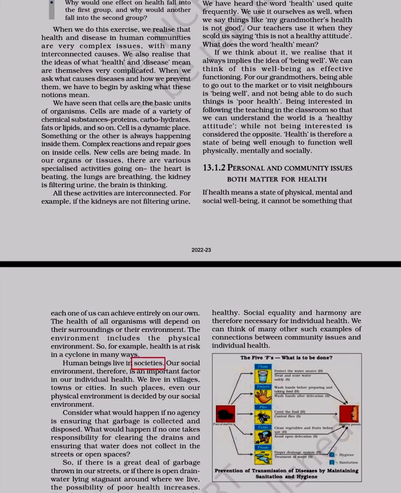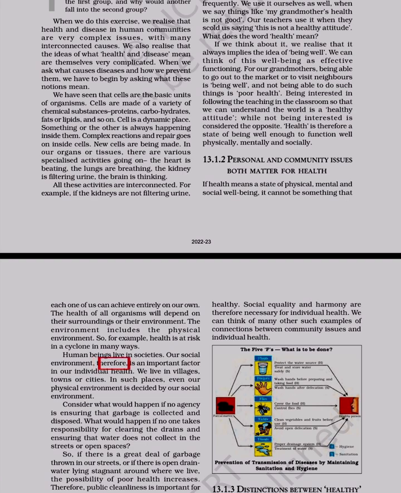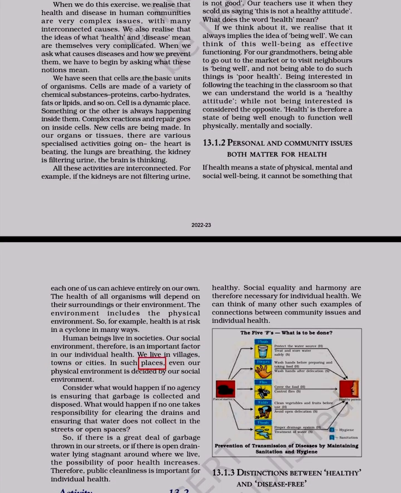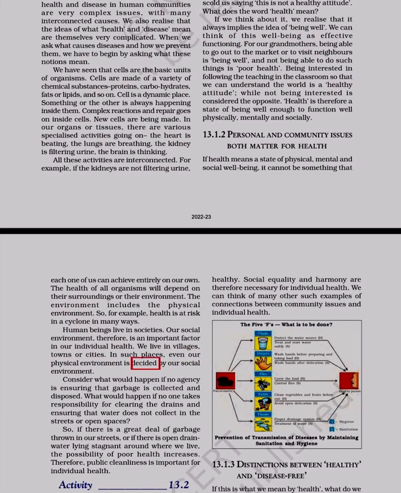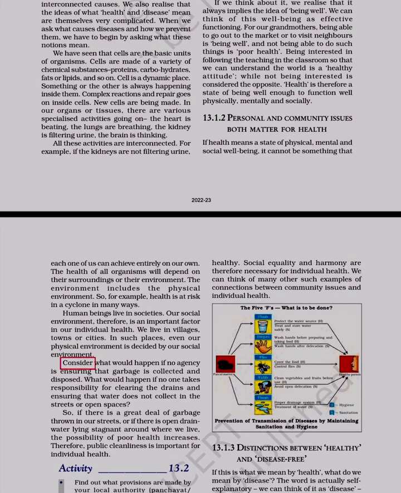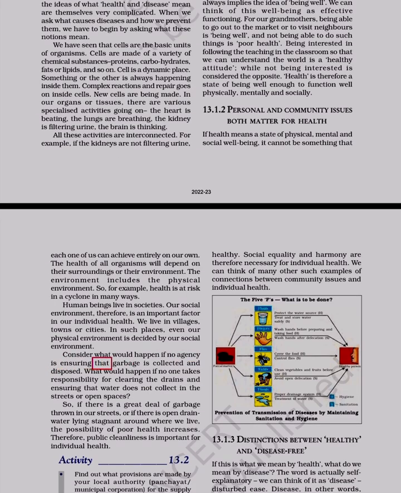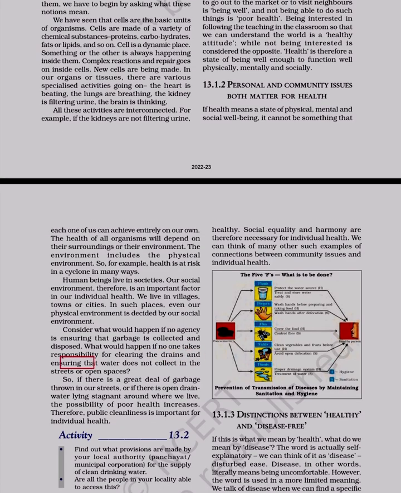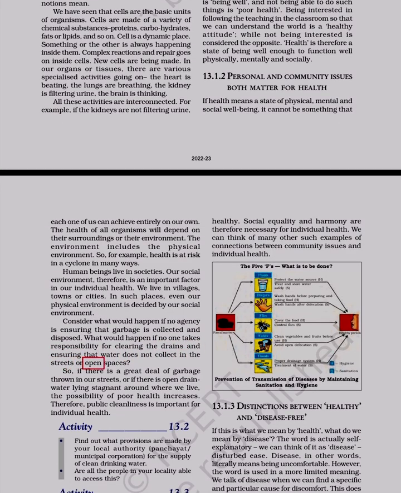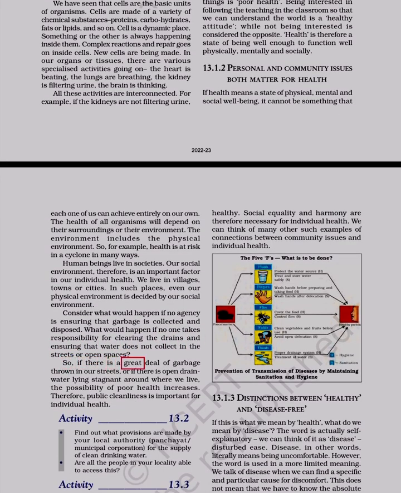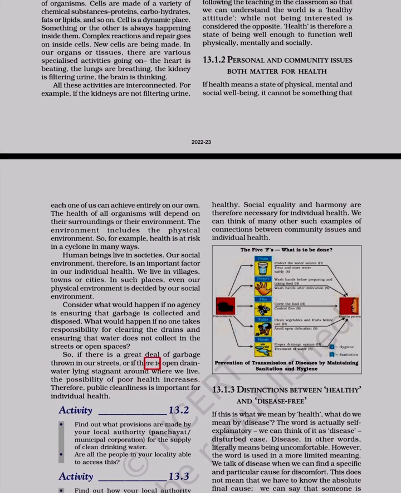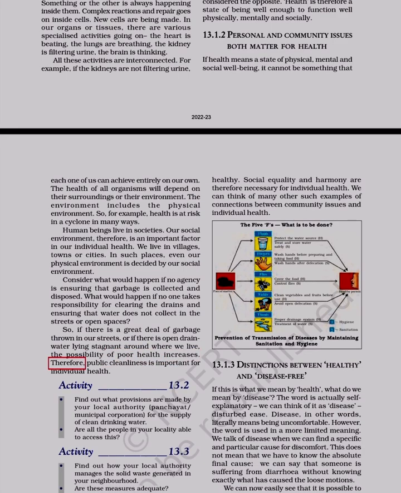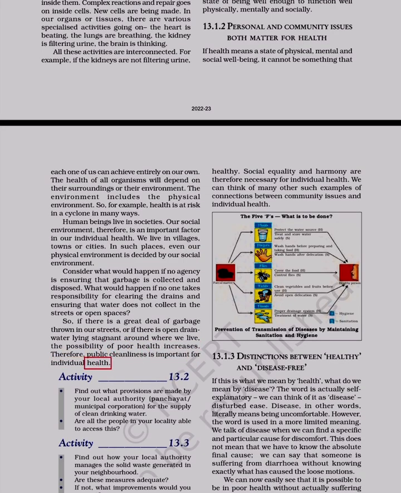Human beings live in societies. Our social environment, therefore, is an important factor in our individual health. We live in villages, towns or cities. In such places, even our physical environment is decided by our social environment. Consider what would happen if no agency is ensuring that garbage is collected and disposed. What would happen if no one takes responsibility for clearing the drains and ensuring that water does not collect in the streets or open spaces? So, if there is a great deal of garbage thrown in our streets, or if there is open drain water lying stagnant around where we live, the possibility of poor health increases. Therefore, public cleanliness is important for individual health.